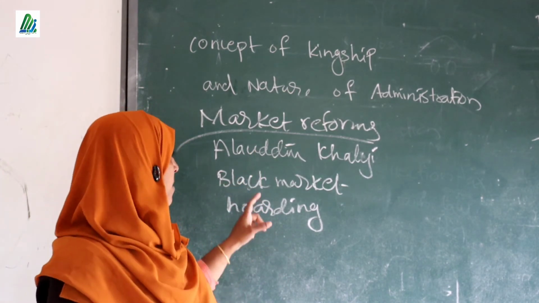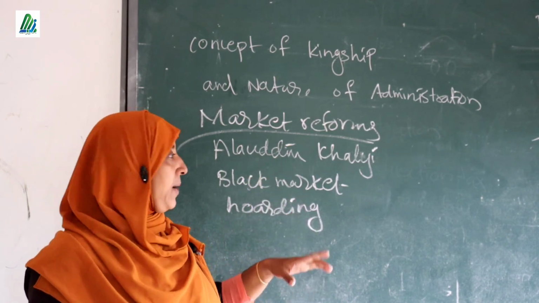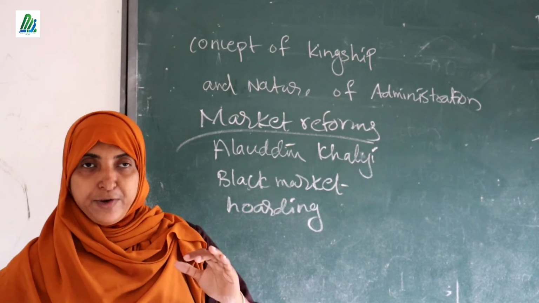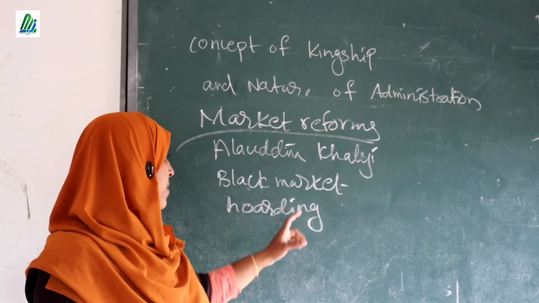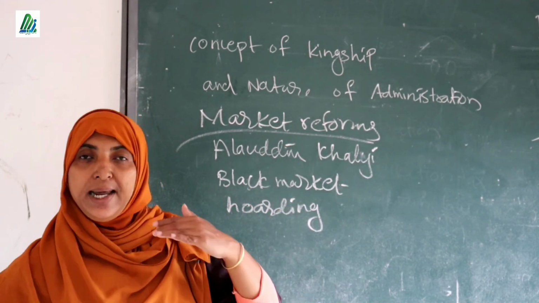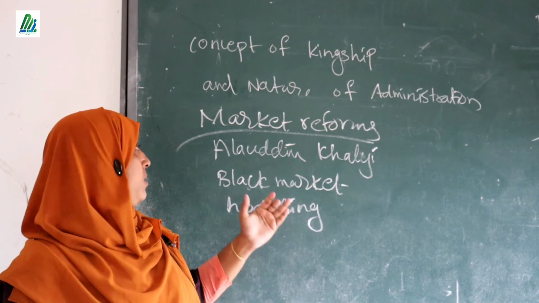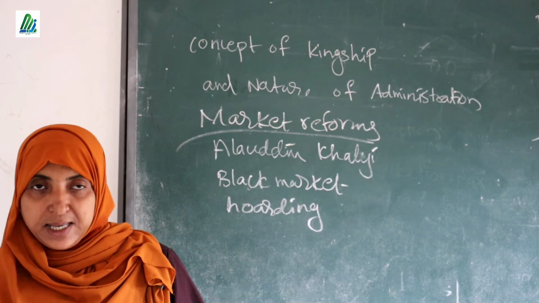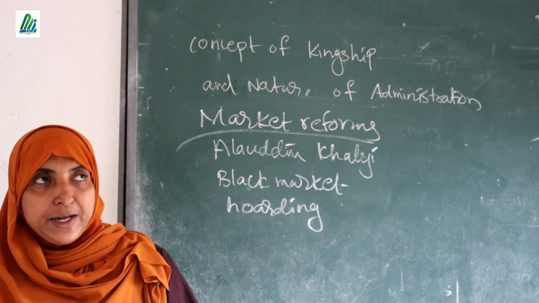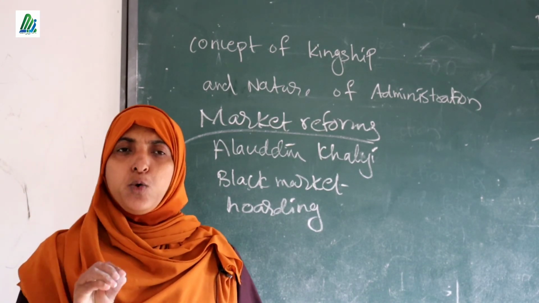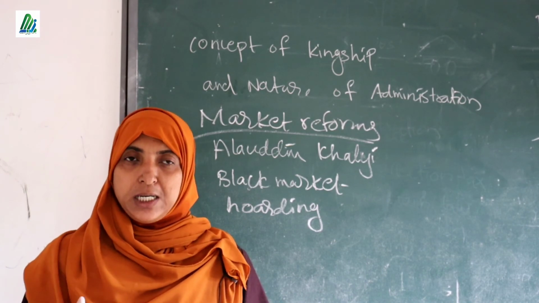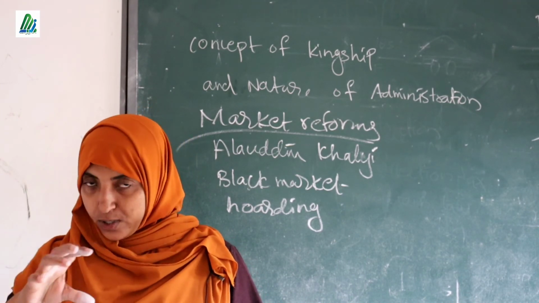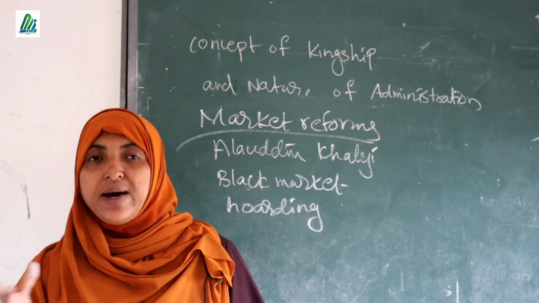So remember, market reform is a policy implemented by Alauddin Khalji, and it was a good activity. Because of it, the black market and hoarding totally stopped, because the price of essential commodities was already fixed by the king himself. So the rulers could save a lot of cash and use it for other welfare activities.